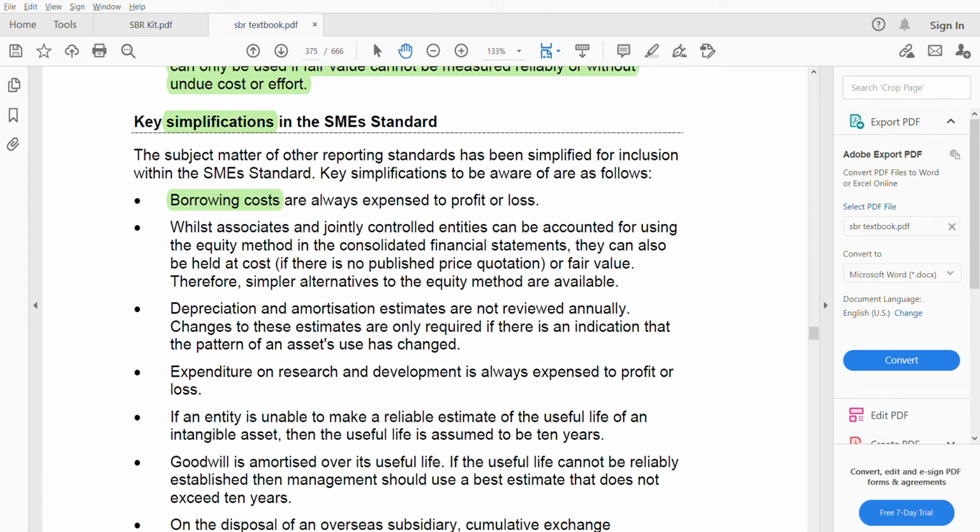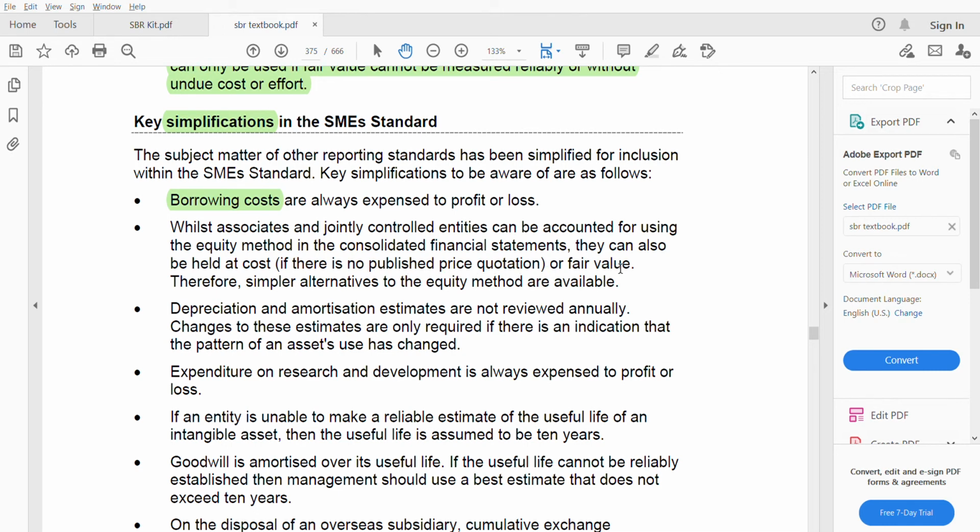Next, associates and joint controlled entities. IAS 28 can be accounted for using the equity method in the consolidated financial statements. We know that when it's an associate or joint control, we account using the equity method. But they can also be held at cost if there is no published price quotation, or at fair value.